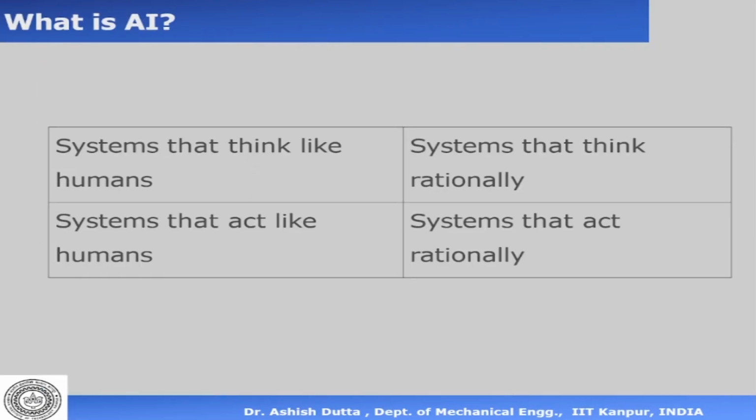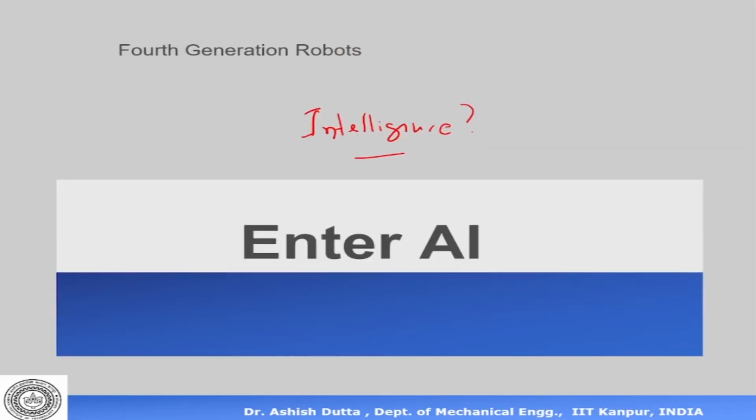Now, coming to the point of intelligence, or if we are directly looking at what is AI, then we can say that in terms of AI, we basically talk about systems that think like humans, and systems that act like humans. So when I said in today's class, we talked about intelligence, this business of intelligence always has a human attribute.